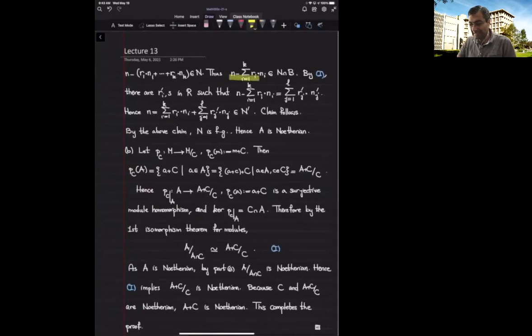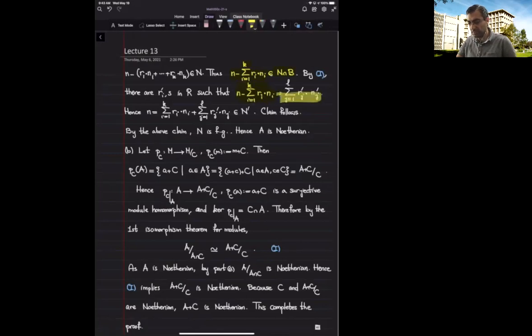So n minus the linear combination of n sub i's is an element of N intersection with B. But this intersection itself is generated by n sub i primes, which means this element can be written as an R-linear combination of n sub i primes.